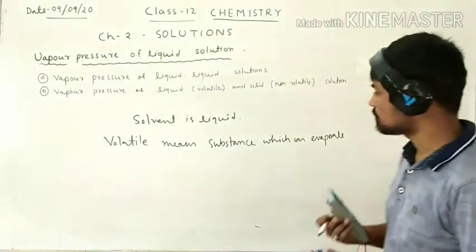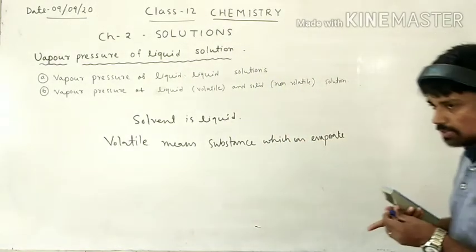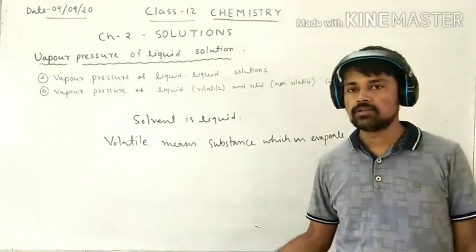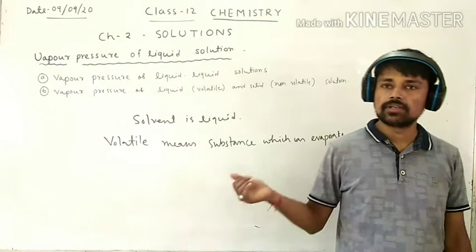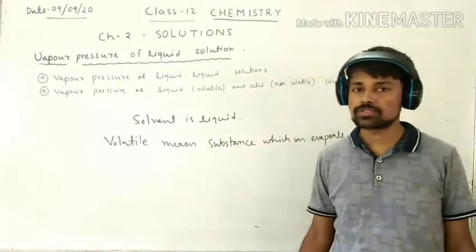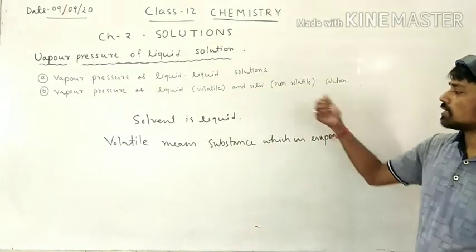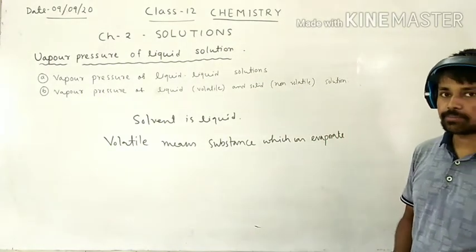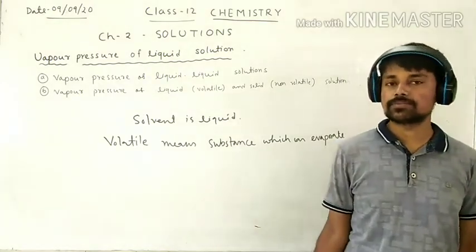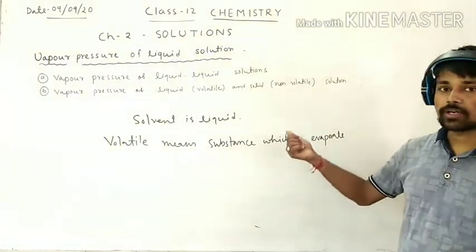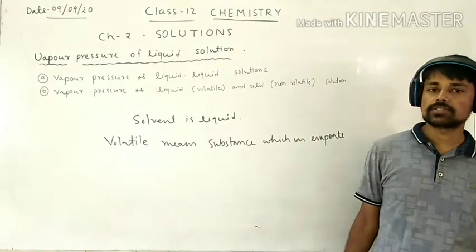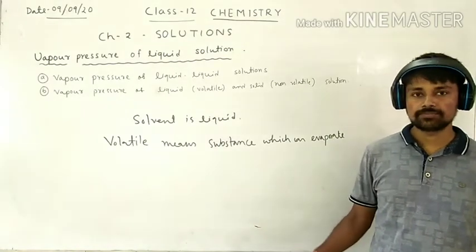For example, if we keep water outside, it evaporates and the amount of water in the container reduces. Non-volatile means the substance which cannot evaporate. For example, if you keep sugar outside, nothing happens to it. The amount will not change. But in case of camphor, if we keep camphor outside for a long time, the size of the camphor reduces. That means camphor is volatile.